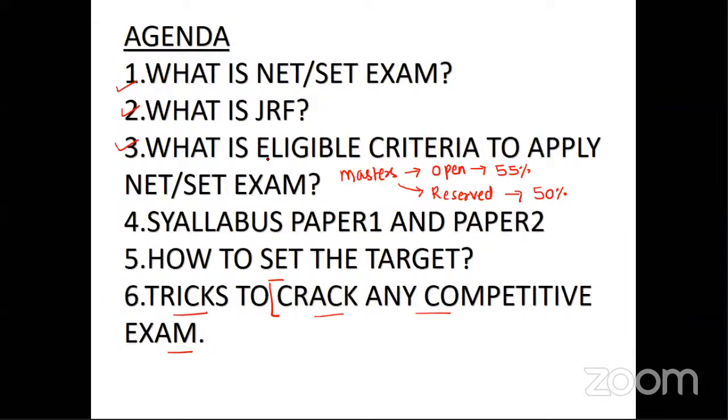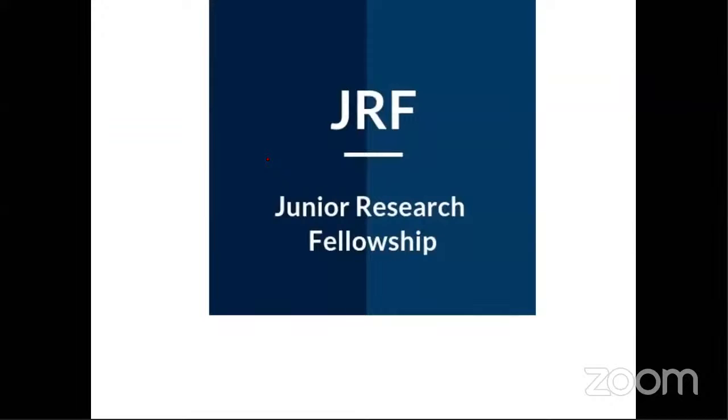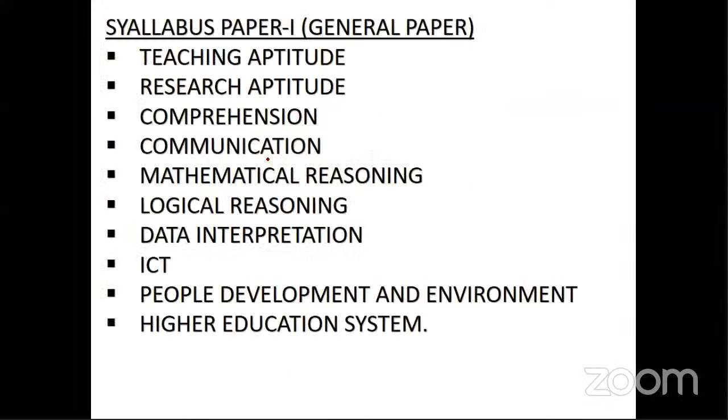Now, the syllabus for paper 1, which is common, a general paper for all the streams. We have teaching aptitude, research aptitude, comprehension, that is your passage, communication, mathematical reasoning, logical reasoning, data interpretation, information and communication technology, people, development and environment, this is your EVS, and higher education system, including value education.